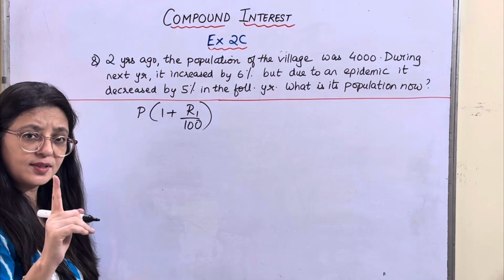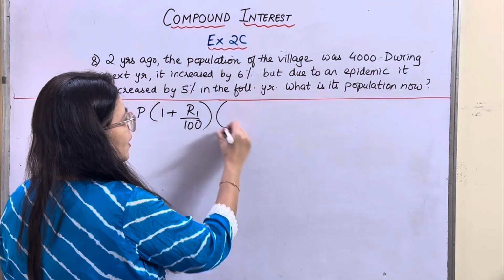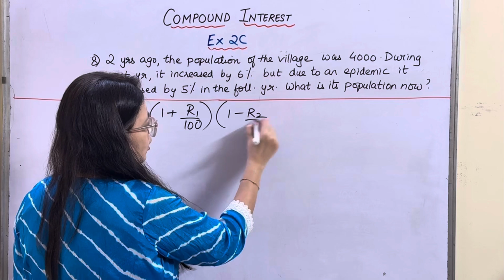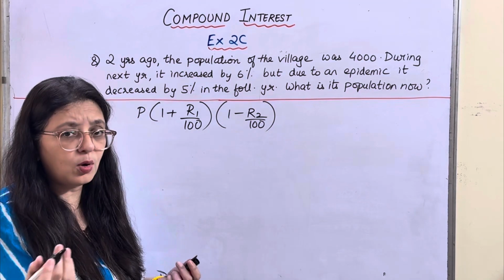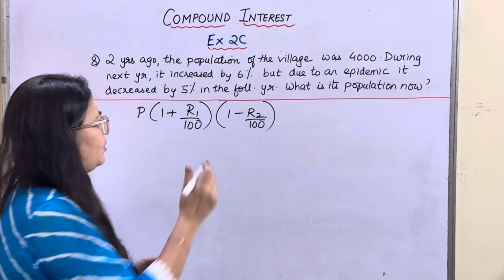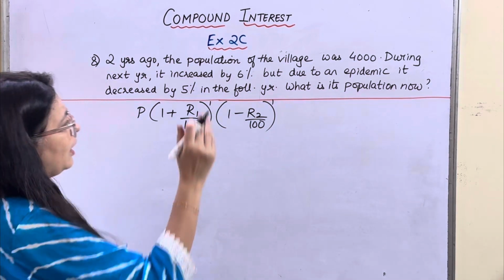This is for the first year. Now, for the next year, the population is decreasing. So, we will write 1 minus R2 upon 100. We are not writing the years, because we are taking it on a yearly basis. If you want, you can write 1 1, that's also fine. Okay, come on, let's do it.